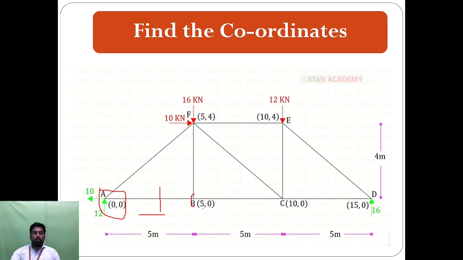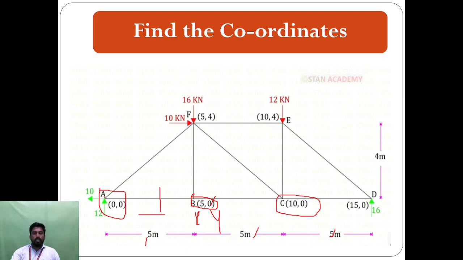Then we come to point B. From A to B, this is the x direction and this is the y direction. So 5 in the x direction and 0 in the y direction. Here A to B is 5, but no vertical distance is given, so we take the value as 0. Then come to point C, the total distance 5 plus 5 is 10, and there is no vertical distance, so we consider it 0. Then come to point D, the total distance 5 plus 5 plus 5 is 15, and there is no vertical distance, so we consider it 0.